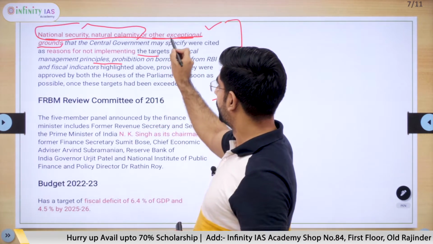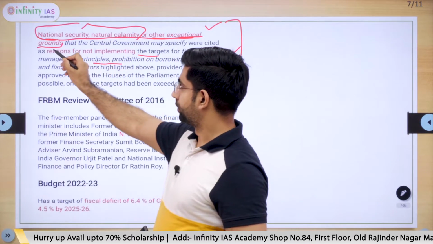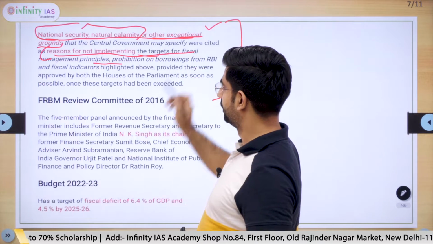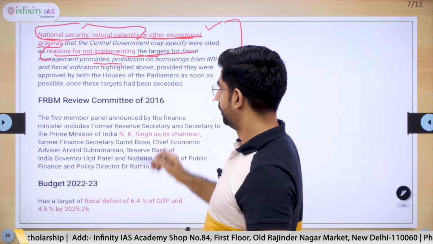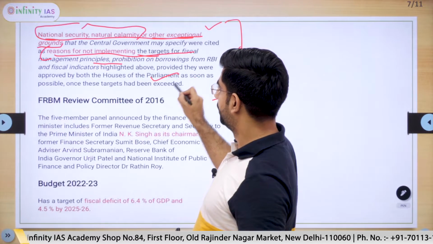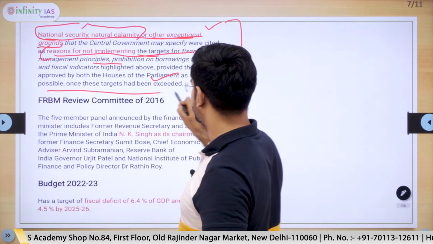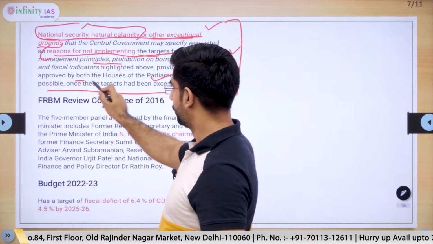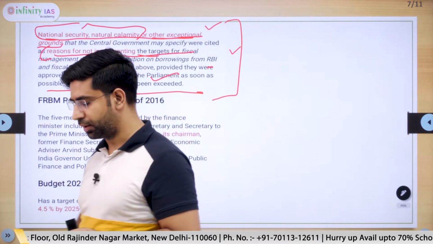But the central government is required in the exceptional grounds case to provide reasons for not implementing the targets. And both houses of the parliament are required to consider that, because it requires approval of both the houses.